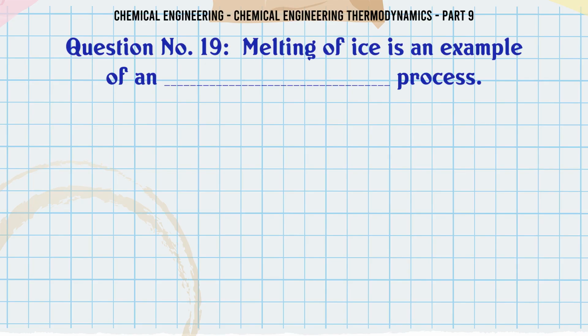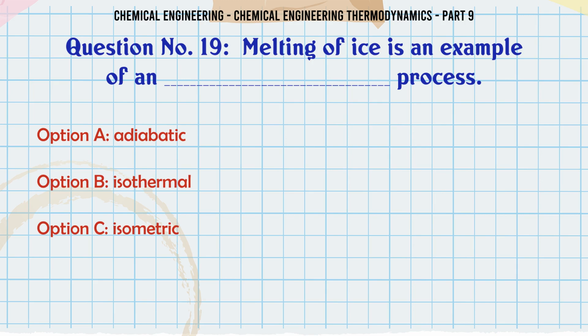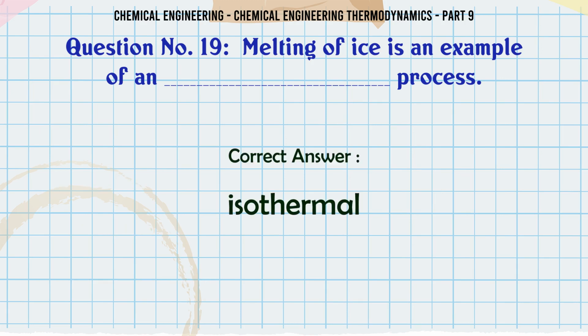Melting of ice is an example of an process: A. adiabatic, B. isothermal, C. isometric, D. none of these. The correct answer is isothermal.